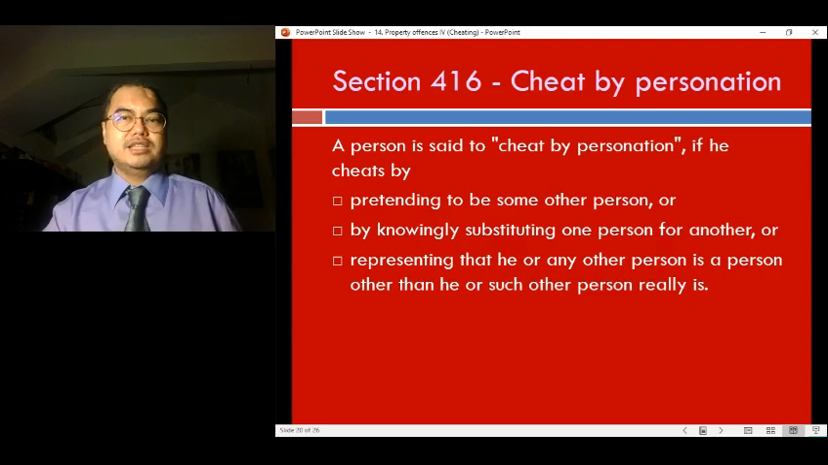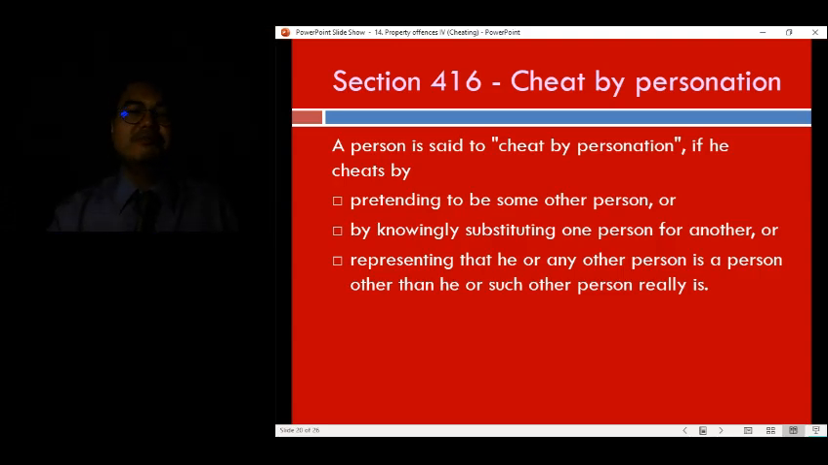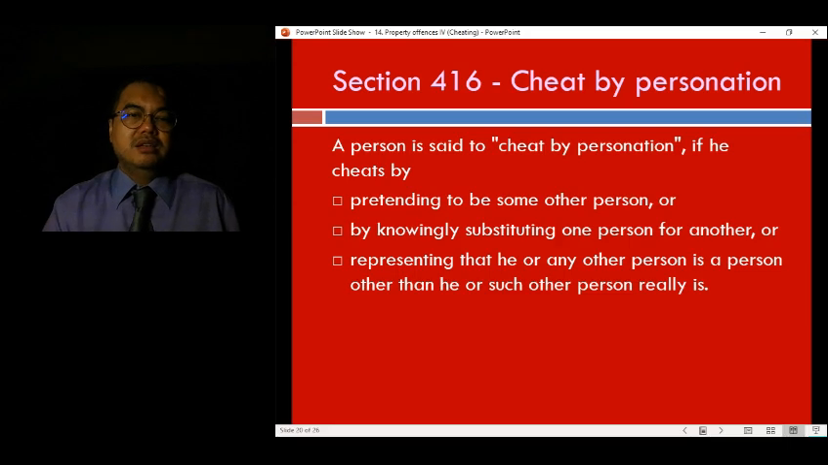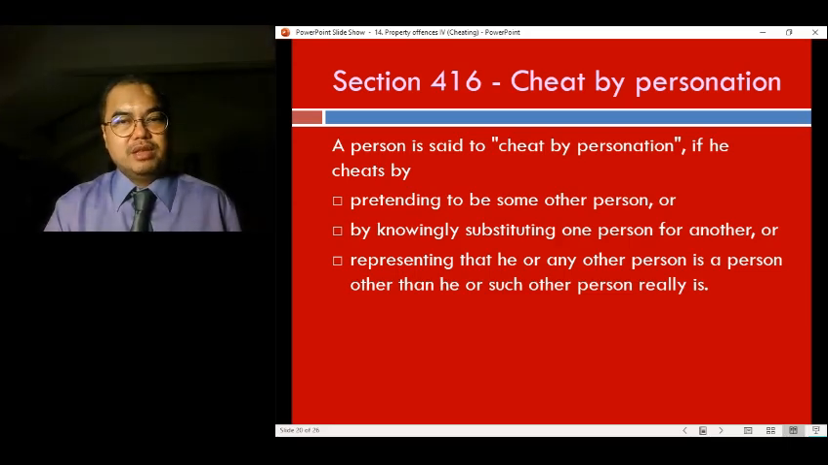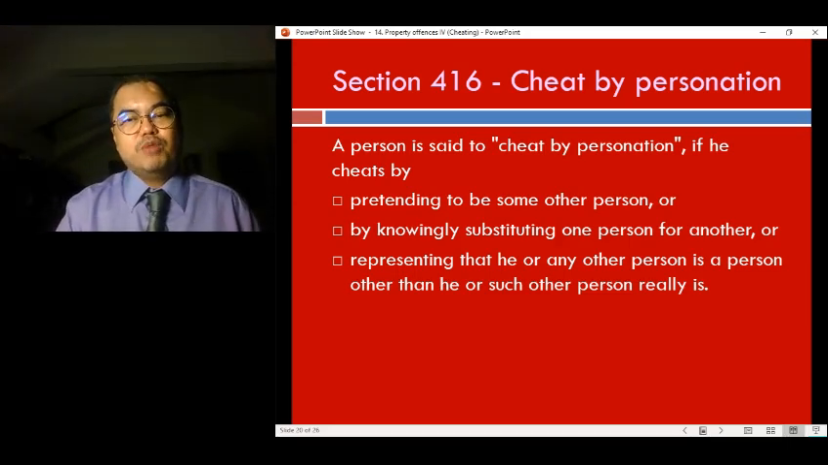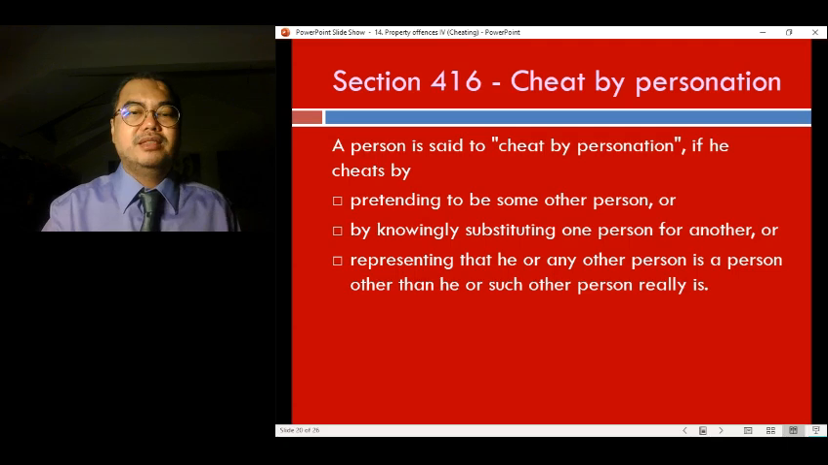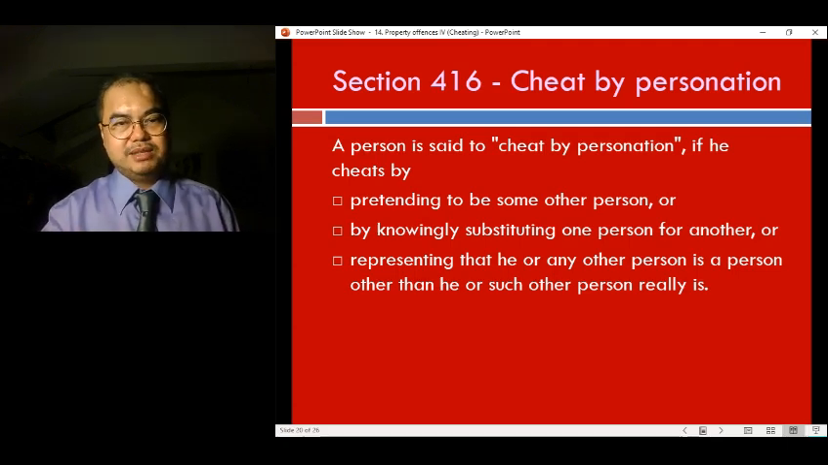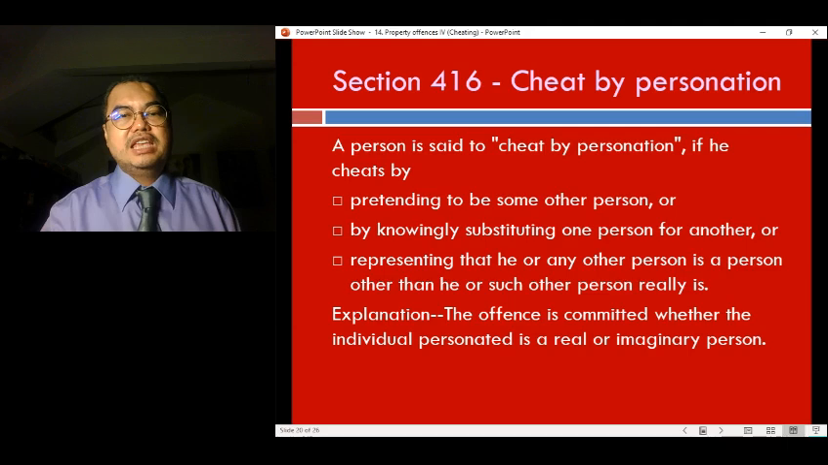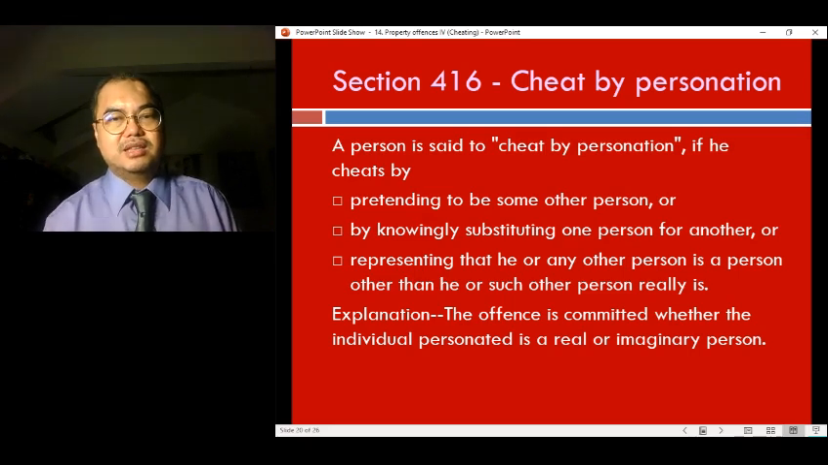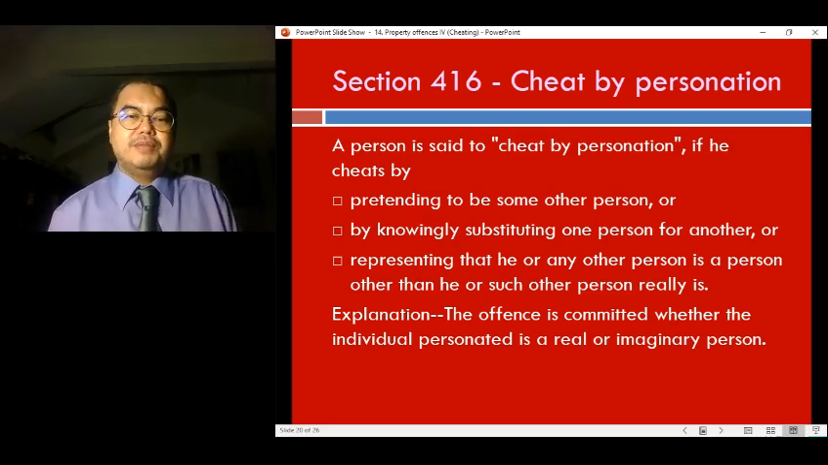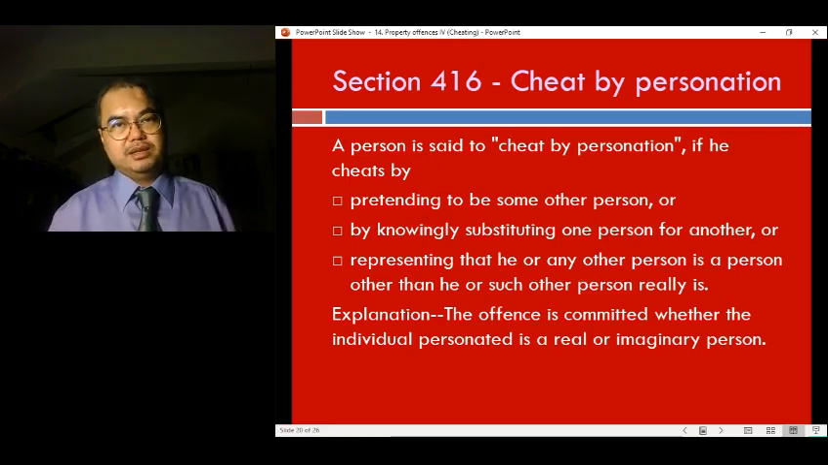Now 416 is cheating by personation, or cheating by impersonating somebody else. This is where a person pretends to be somebody else or knowingly substitutes one person for another, or basically represents that he or any other person is a person other than he or such other person really is, right? He would have committed cheating by personation if he cheats by pretending to be some other person. Okay, the offense is committed whether the individual impersonated is real, or you can impersonate an imaginary person also.